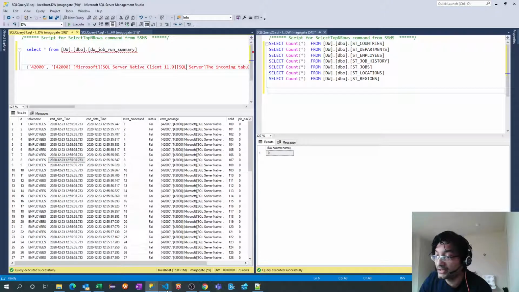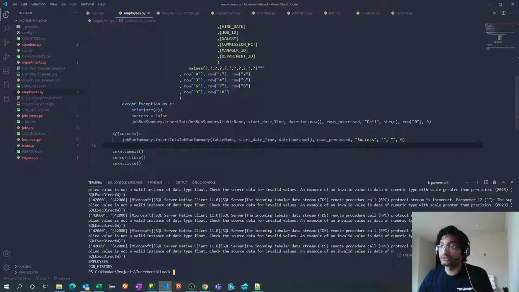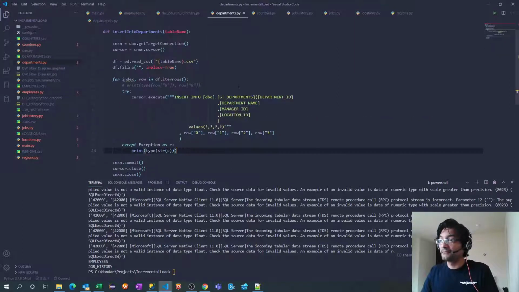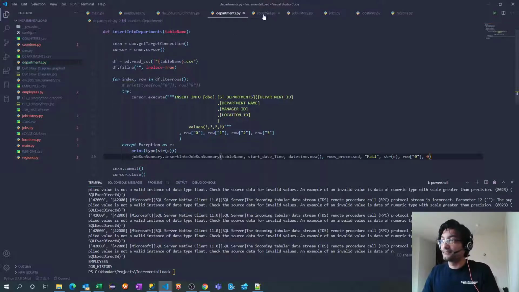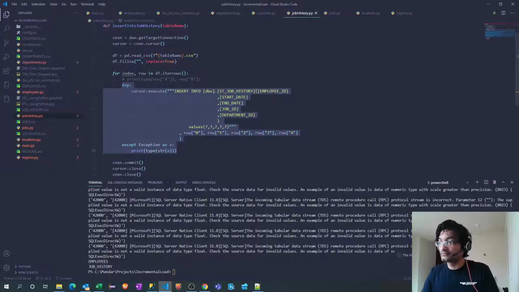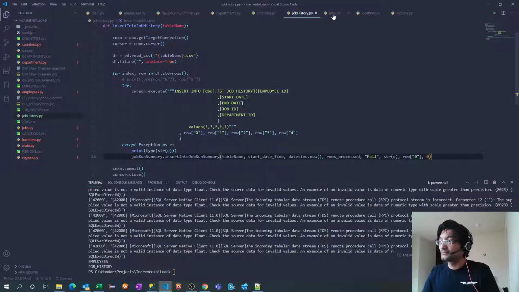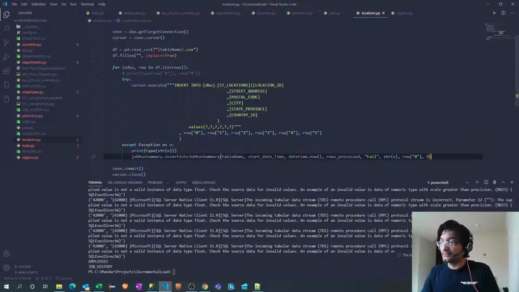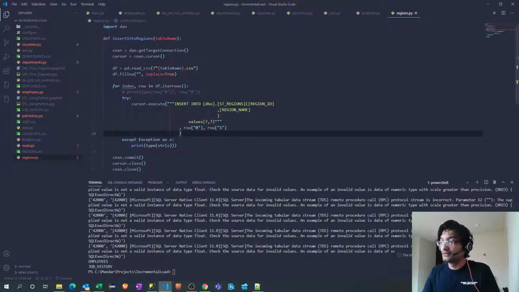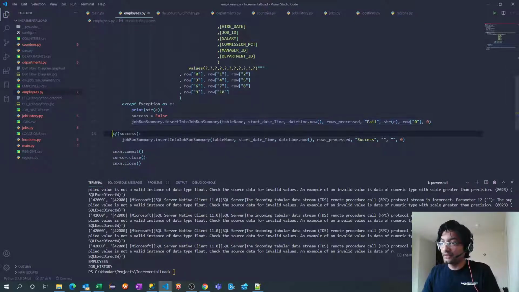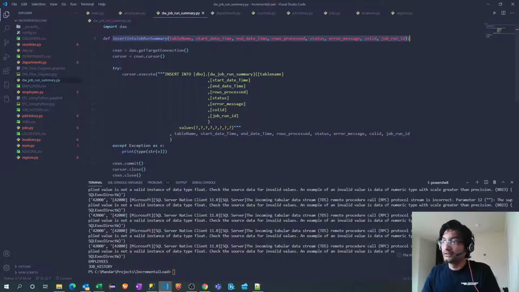I will replicate the same code in other files as well. So let me copy this, first this one, and I will copy this statement as well.